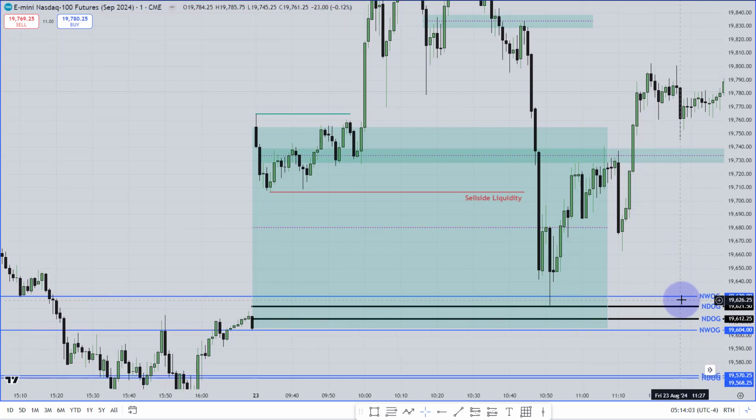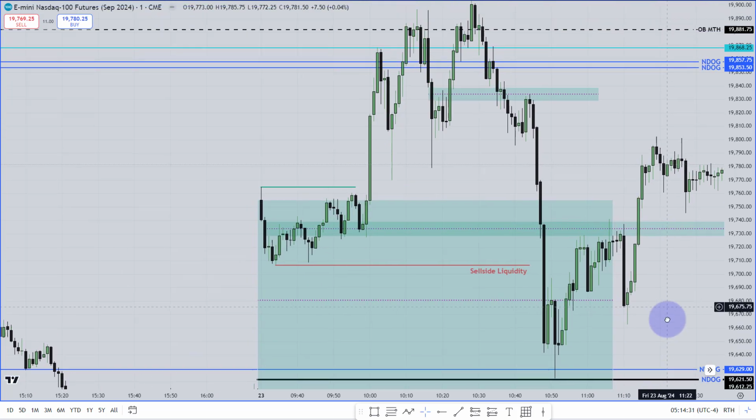I think he told that you can use the new week opening gap for 5 weeks, but if ICT wants to use that new week opening gap more than 5 weeks, he is going to use that for 50 days or 60 days. So near about 50 to 60 days, he is going to use that new week opening gap. Obviously, the algorithm can use that new week opening gap after 60 days, but ICT doesn't want to care about that new week opening gap after 60 days maximum.